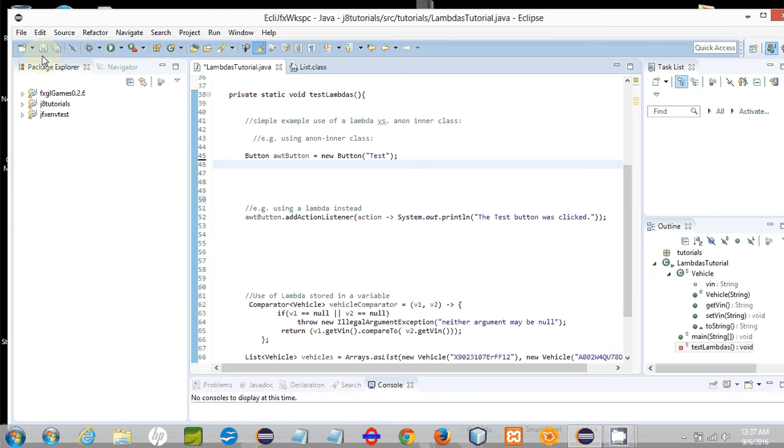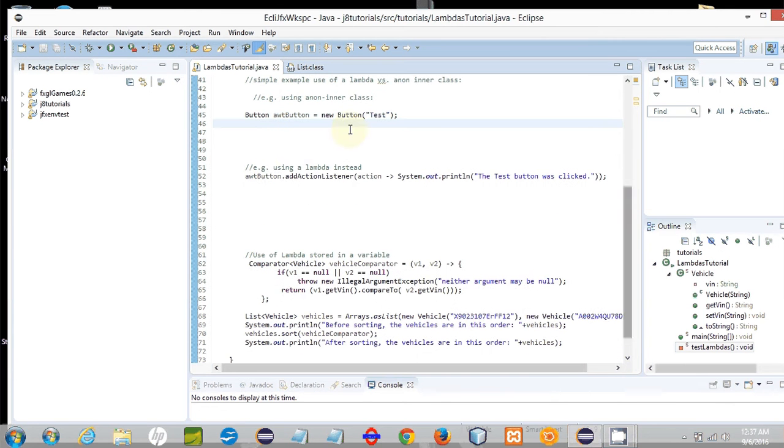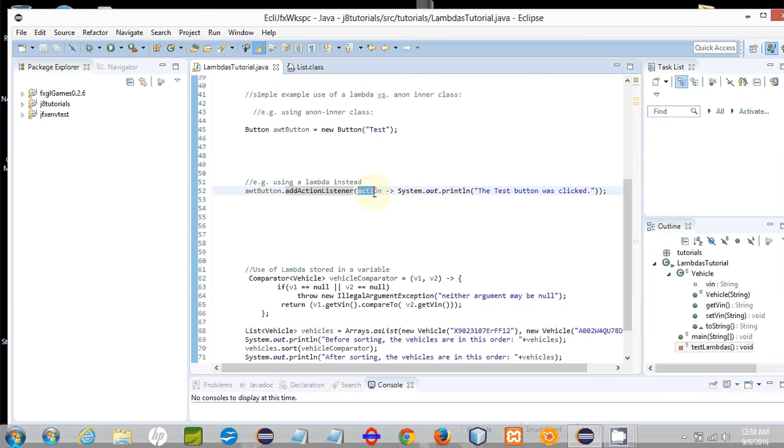Now, if we use just the Lambda expression, we scroll down here, you see that I'm still calling the button's addActionListener method as before. But instead of supplying and defining an anonymous inner class here, I'm using a Lambda expression. Now, what is a Lambda expression? A Lambda expression is a new way of allowing you as a developer to implement an interface. If that interface has a single method, you can use a Lambda expression to implement it. Otherwise, you might want to use an anonymous inner class instead.